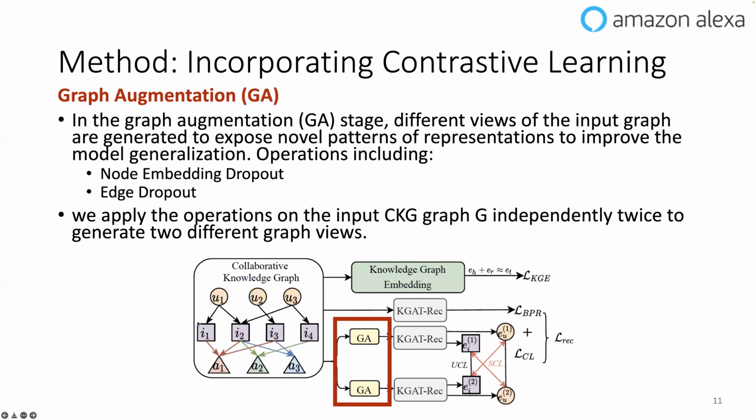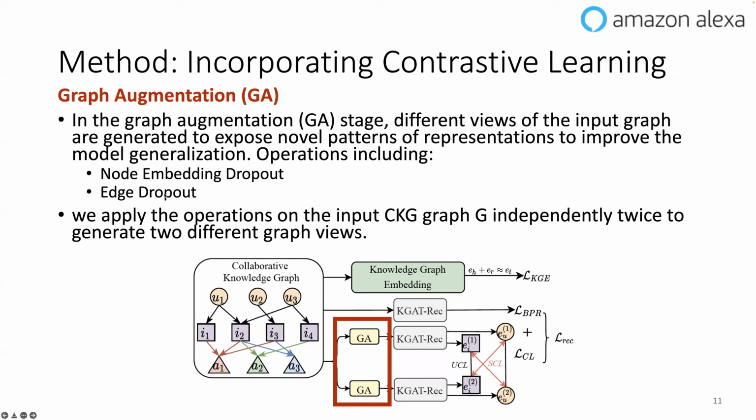The last model is incorporating contrastive learning. It contains several steps. The first one is graph augmentation. In the GA stage, different views of the input graph are generated to expose novel patterns of recommendations to improve the model generalization. It contains two operations on the original collaborative knowledge graph, including a node embedding dropout, meaning